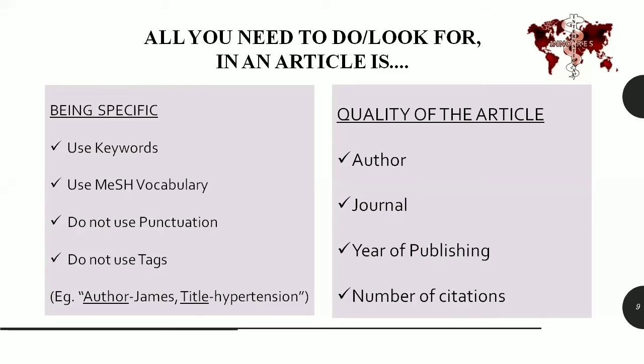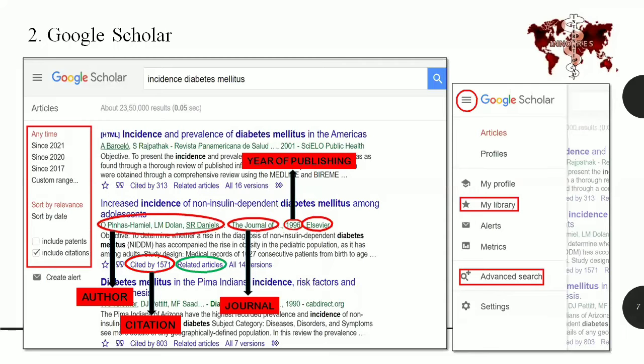Then the most important part after narrowing down your searches, you need to look for the quality of the paper. For that, you should look for 4 important things. First one is the author, who should be a well-known author, and then the citation. As I said before, the more the number of citations, the more the reliability. So it is 1571 over here, which is a good one. And then the name of the journal and the year of publication, which should not be more than 5 to 10 years in the past.